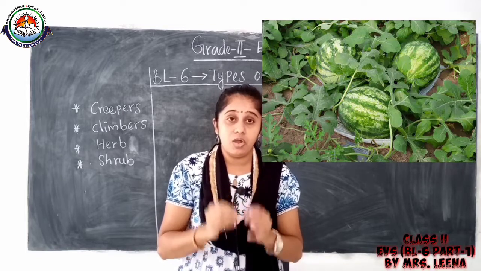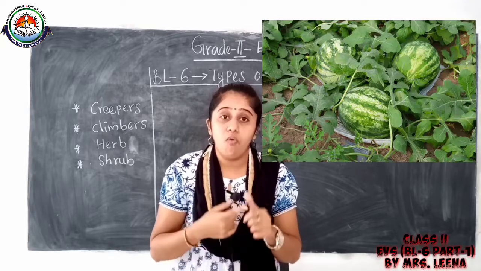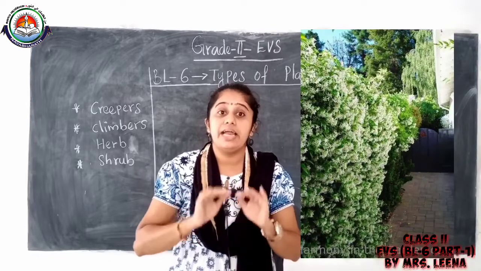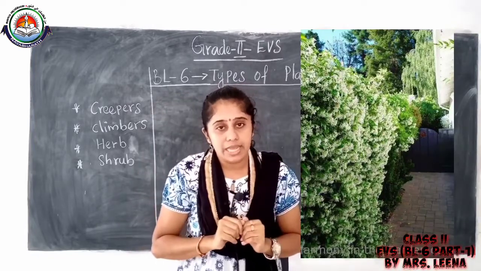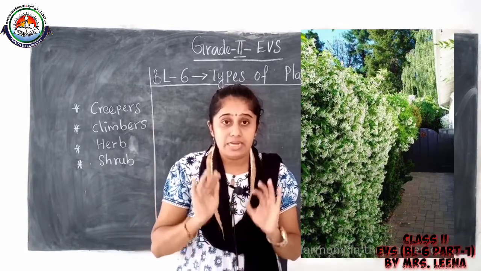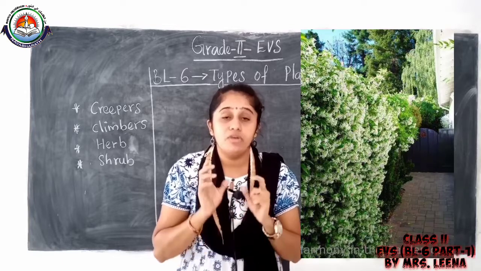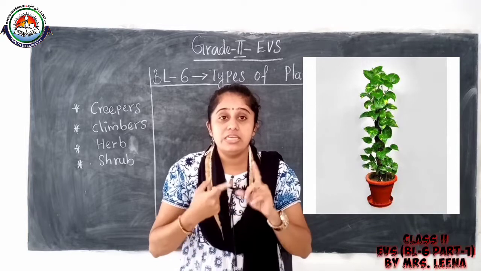Then the plants that grow and climb with the support of a wall, rock or sticks are called climbers. What do you mean by climb? Climbers are the plants that grow and climb with the support of wall, rock, stick.